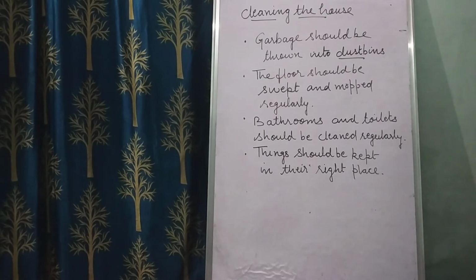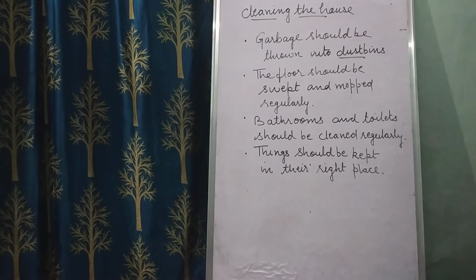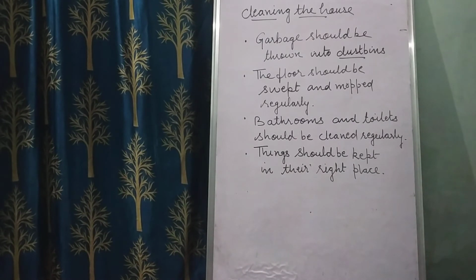Bathrooms and toilets should be cleaned regularly. The floor should be swept and mopped regularly. These are the things we do to keep a house clean. The garbage should be kept covered. Toilets, wash basins and the bathroom should be washed with a disinfectant, and that will kill the germs. The floor should be mopped using a germ killer.